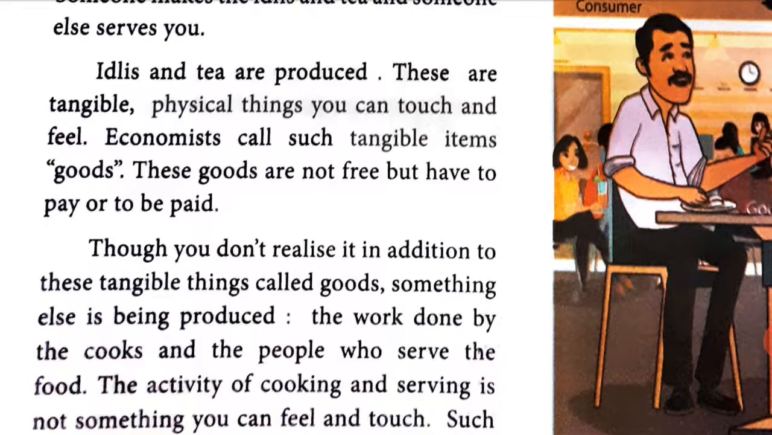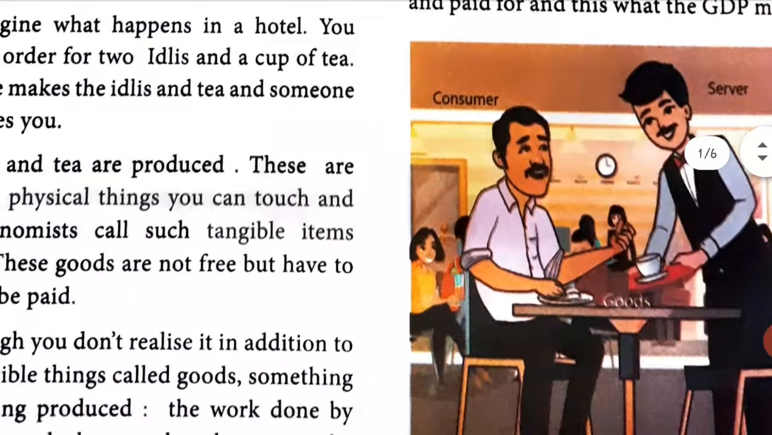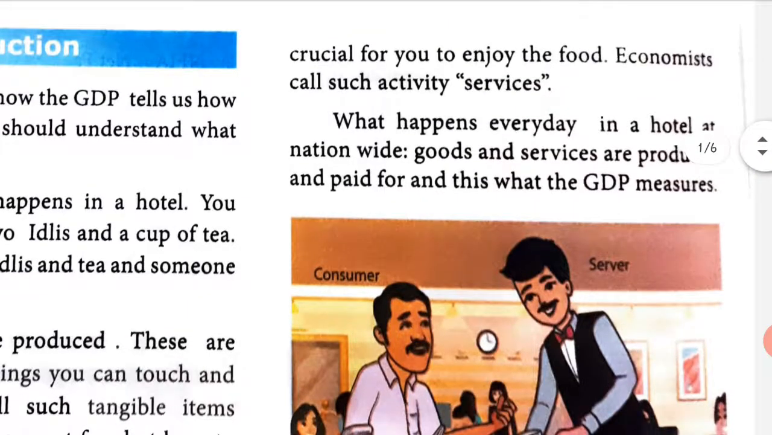Though you don't realize it, in addition to these tangible things called goods, something else is being produced: the work done by the cooks and the people who serve the food. The activity of cooking and serving is not something you can feel and touch. You cannot feel the cooking, and you cannot feel what the server does when he comes to the table. Such activities are non-tangible but are nevertheless crucial for you to enjoy the food.